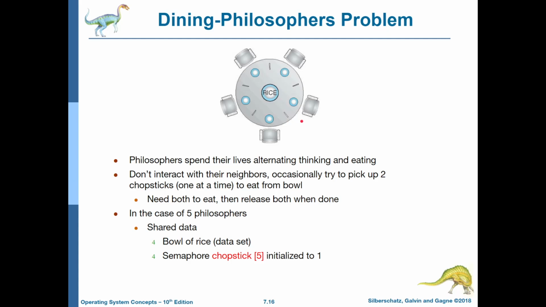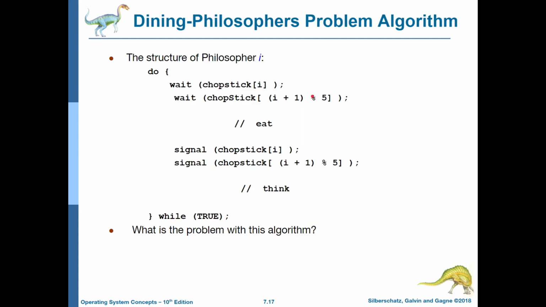So in our particular case, we have a data set, 5 bowls of rice here, and we have 5 semaphores, each initialized to 1, representing the chopsticks. Now, consider for a second that we have a philosopher that waits on the chopstick on one side, then waits on the chopstick on the other side, then eats, then signals that they've finished with their chopsticks and lets them go. Now, what is wrong with this algorithm?